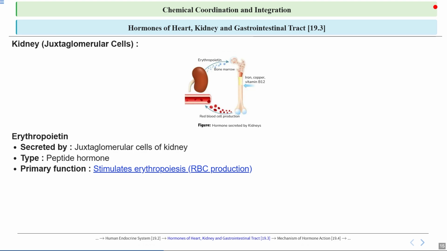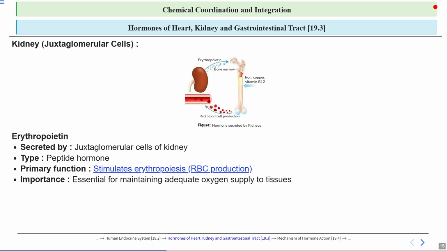EPO, or erythropoietin, travels through the bloodstream to the bone marrow, where it signals stem cells to differentiate into RBCs, ensuring that the body maintains an adequate supply of oxygen-carrying cells. This process is crucial for maintaining proper oxygen delivery to tissues and is regulated by the body's need for oxygen, especially during physical activity or at higher altitude. The importance: it is essential for maintaining adequate oxygen supply to the tissues.